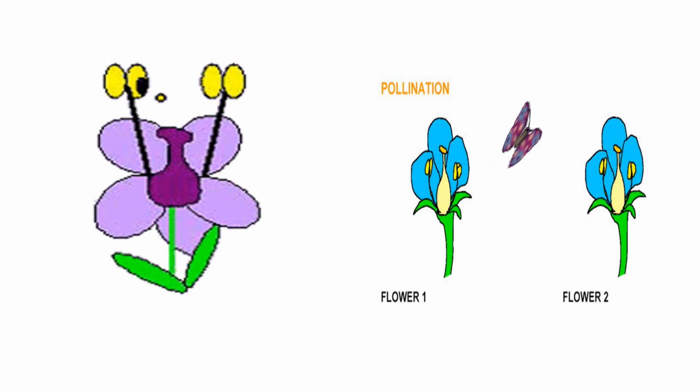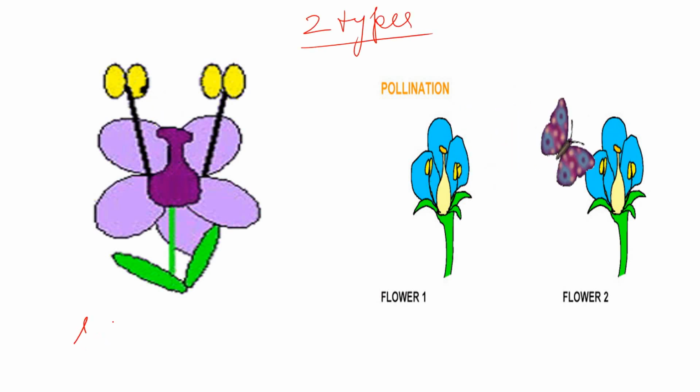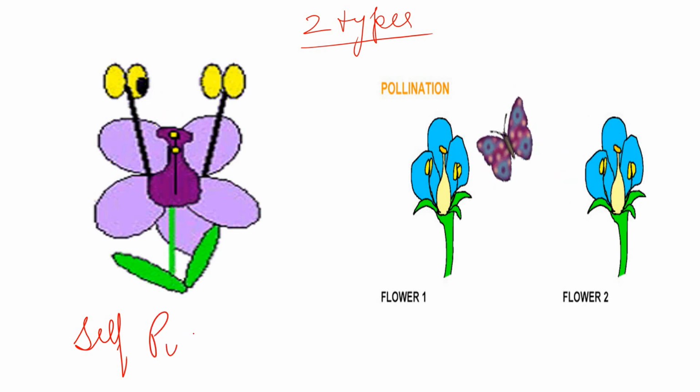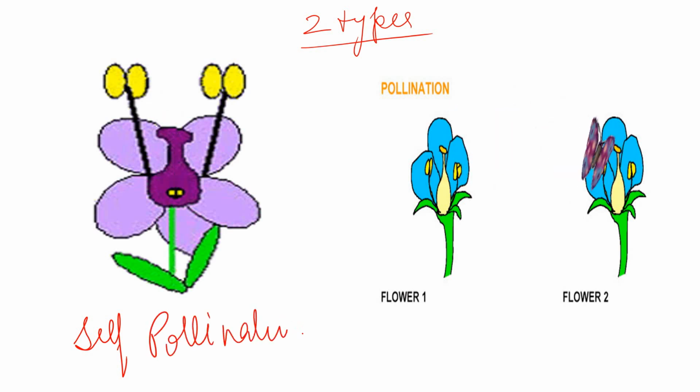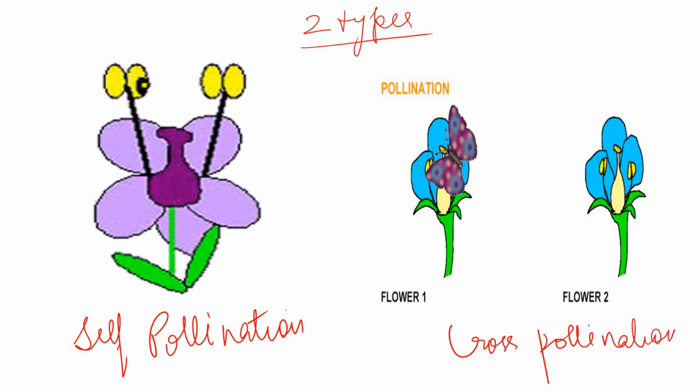Now pollination is of two types. Number one is self-pollination, and number two is cross-pollination. What is self-pollination? In certain plants, the pollen grains from the male part, the anther, are transferred within the same flower.